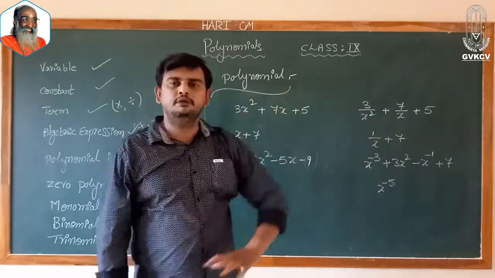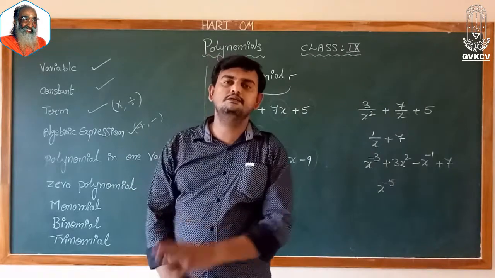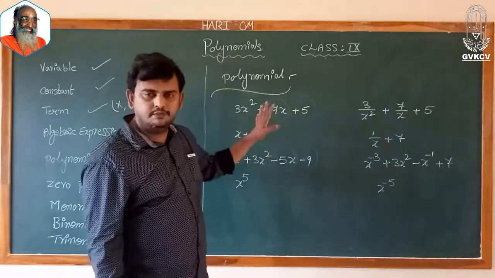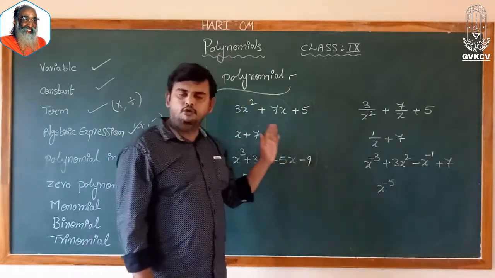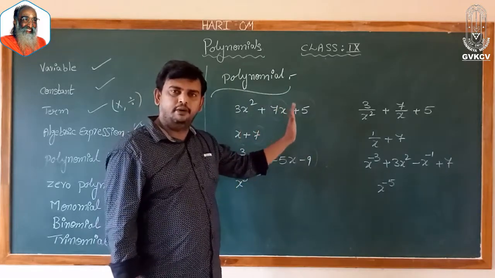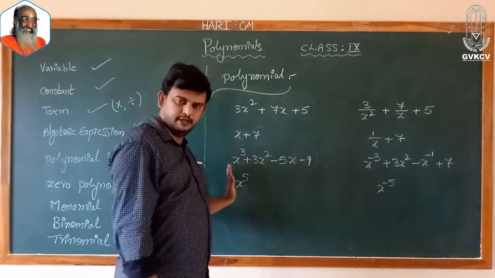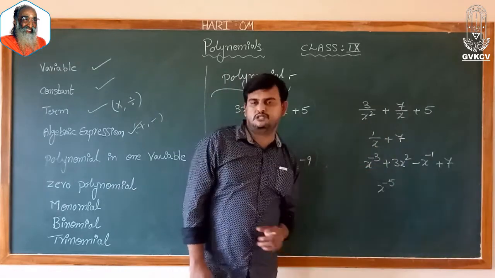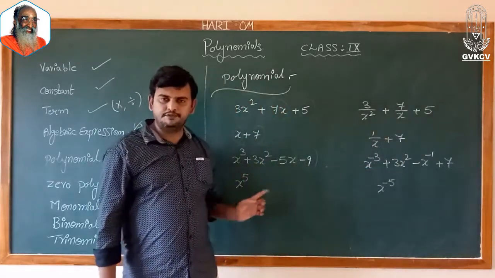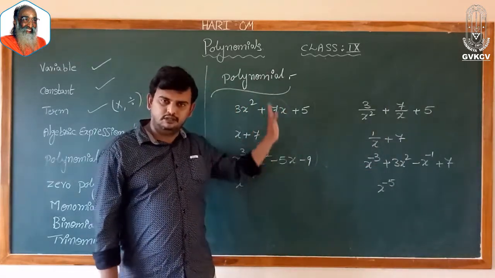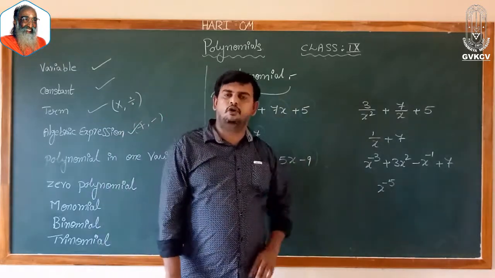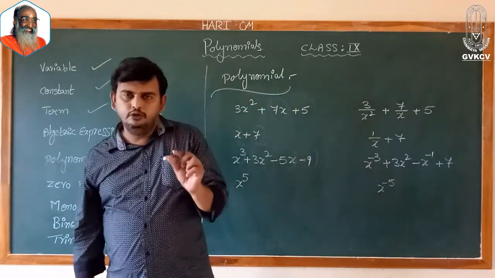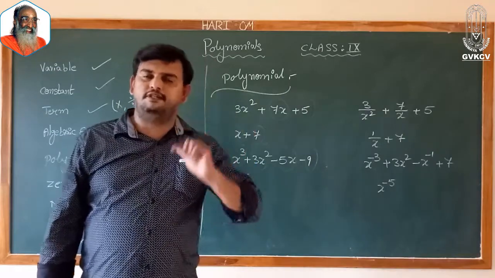Now, what is polynomial? Just observe these 4 examples. Now, you might have understood why I have written a 4 here separately and another 4 there separately. Once you observe this column and this column, definitely you can notice some difference.